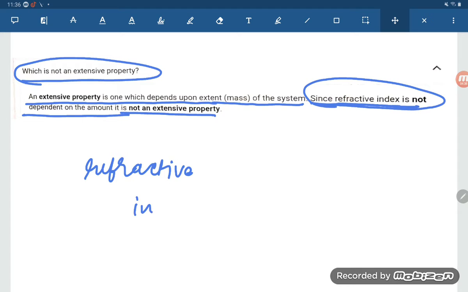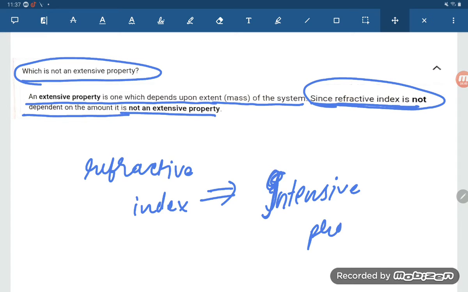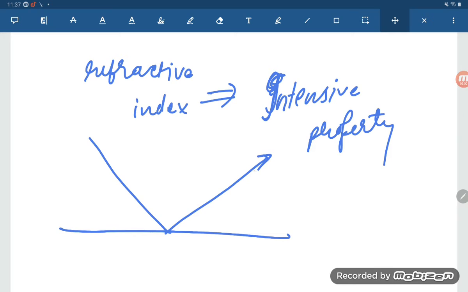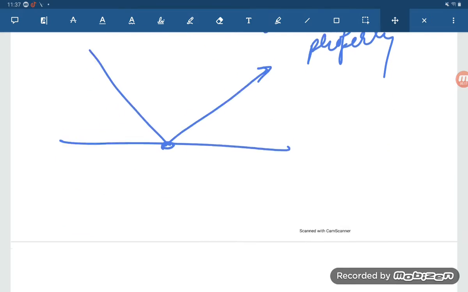Okay, student, refractive index. So what is refractive index? This is an intensive property. Intensive property means, what is the meaning of this? It does not depend on the amount of substance. Whatever light is incident on any matter, that is getting refracted. So refraction is being done, but it is not depending on how much matter is there. Even a single particle has its own refractive index. So refractive index is an intensive property, not an extensive property.